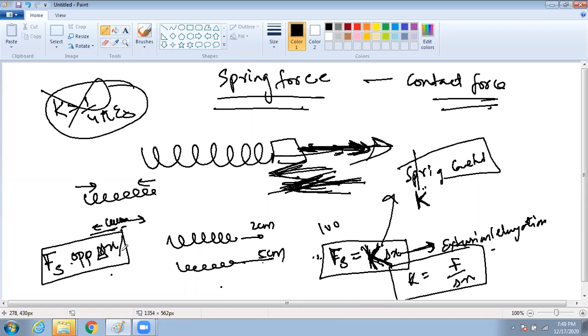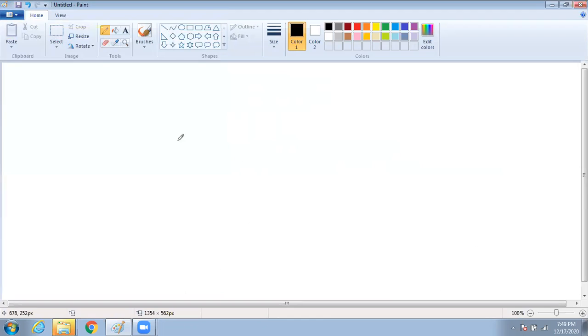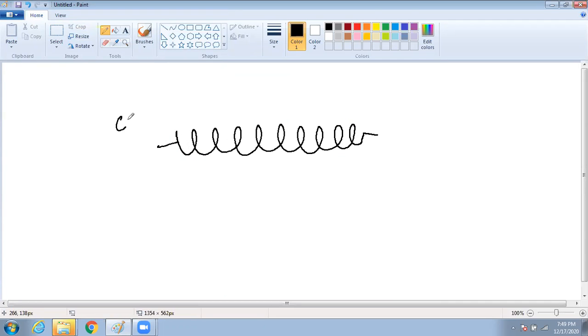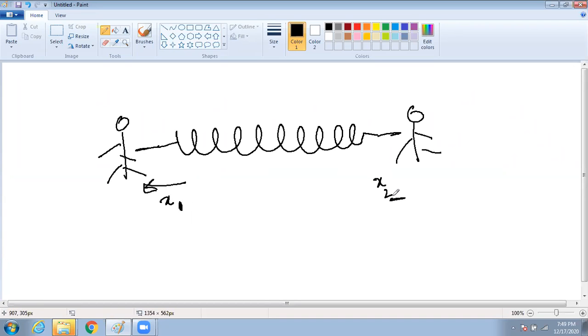Okay, so let us say there is a spring. Here Swarup is standing and pulling, and here Laksh is standing and pulling. Both are pulling. Swarup is pulling, so this is getting an extension of x1, and Laksh got an extension of x2. Then what is the spring force?